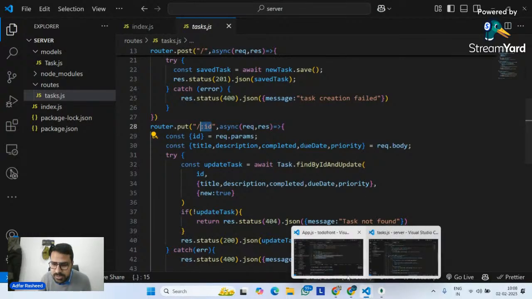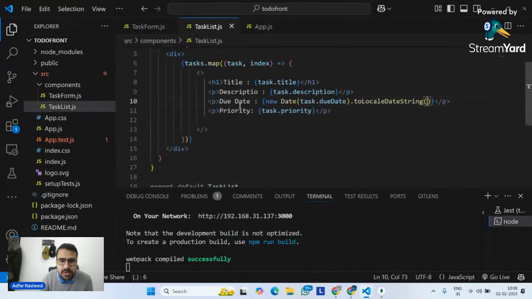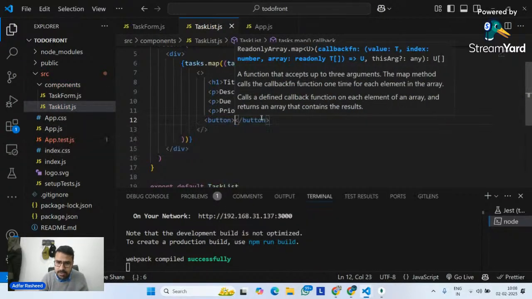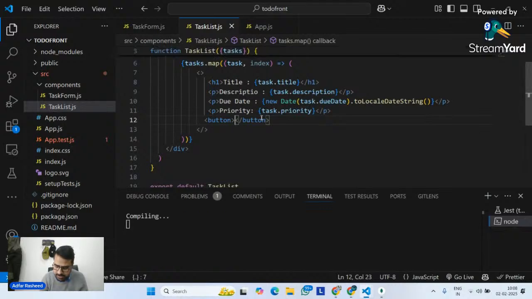So let me simply go inside our front end, and in the task listed.js, over here below this p tag, I will simply create a button. Okay. So let me quickly go create a button, and this button will simply say update.